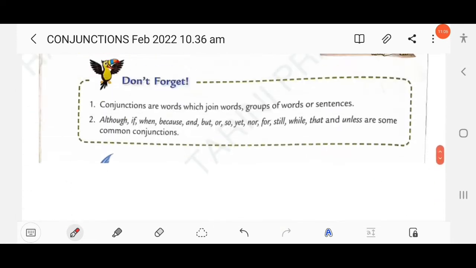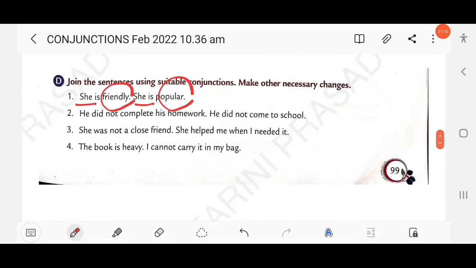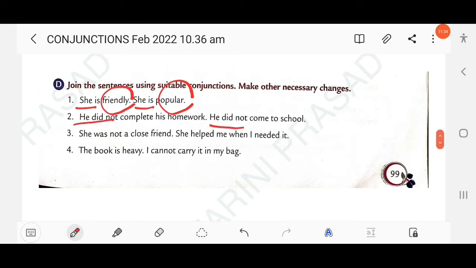Then next here, he didn't complete his homework. He didn't come to school. So which part is common here? He didn't. Both sentences are negative, so here you have to use nor.